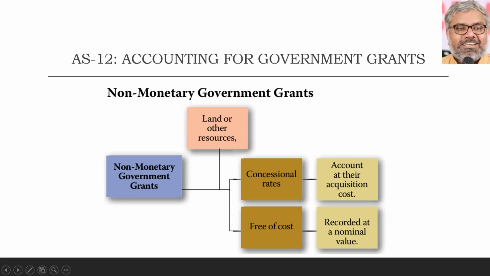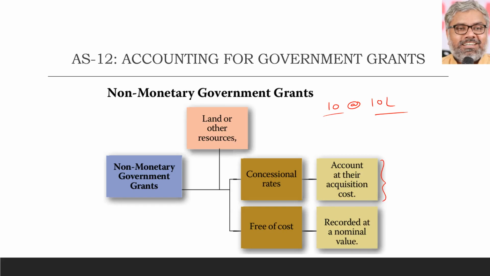These non-monetary government grants can be given at concessional rates, or they can be given free of cost also. If they are given at a concessional rate, how do they have to be accounted for? They have to be accounted for at their actual acquisition cost. For example, government has granted 10 acres of land at the rate of 10 lakh rupees each, whereas the market value of that land at that time may be 15 lakhs or 20 lakhs.